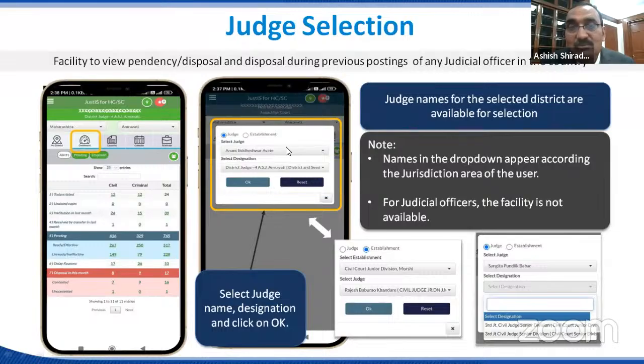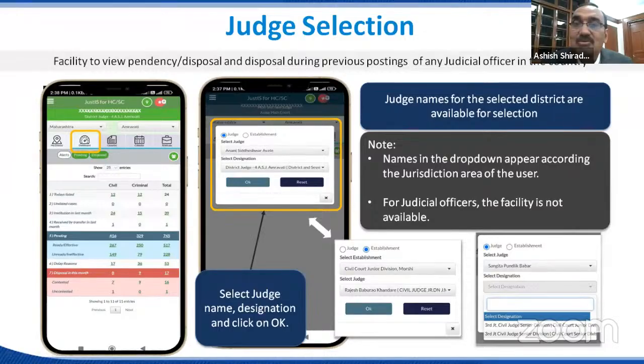So upon selecting a particular judge and clicking on OK, you will be in a position to see the dashboard of a particular judge under your jurisdiction. So again, alerts, pending, disposed, but this dashboard will not be for a particular district. It will be for a particular judge. You can select judge by name, or you can select judge by establishment also.